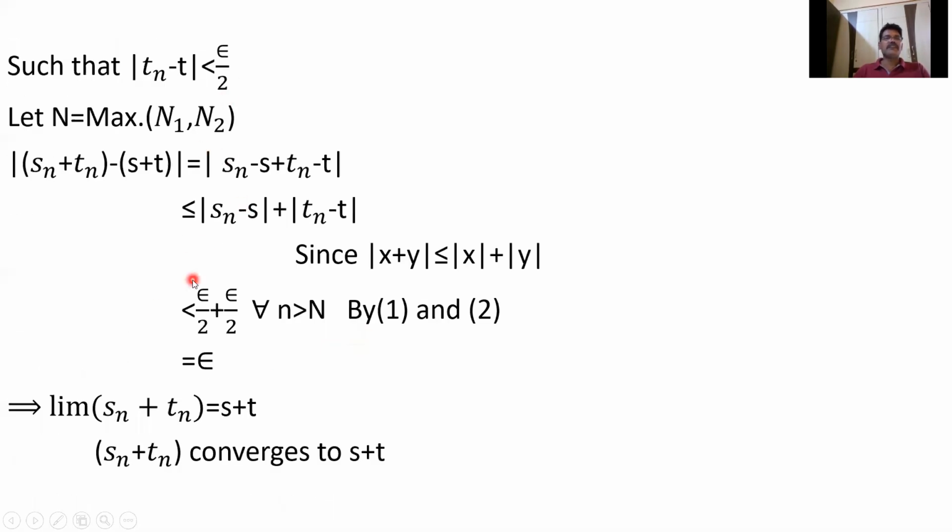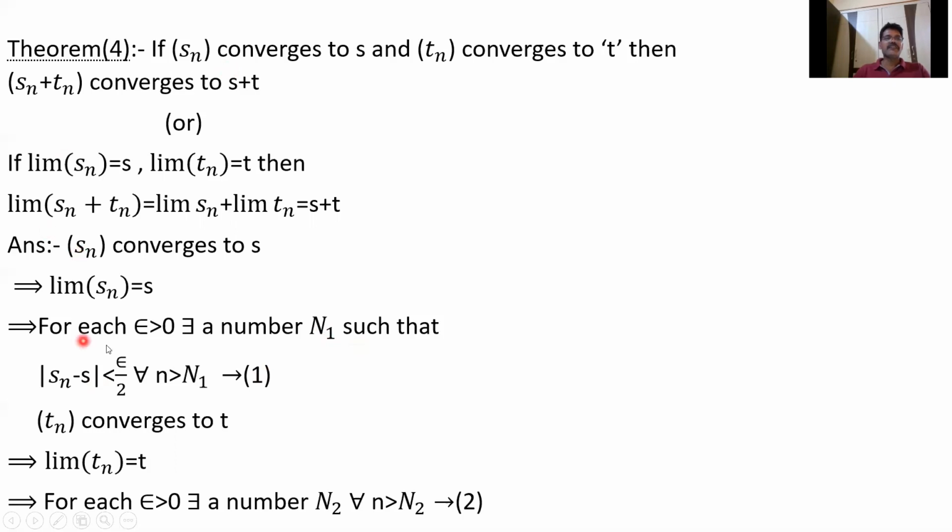For our convenience, to show less than epsilon, I have taken epsilon by 2. Whatever you take on the right hand side must be positive. By definition it holds for every positive epsilon, so in place of epsilon we take epsilon by 2. If you take epsilon by 3, you get another number, but we need only epsilon by 2. That's why we get a number n1.